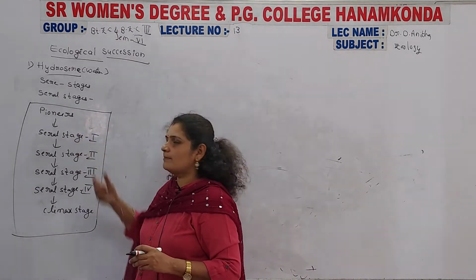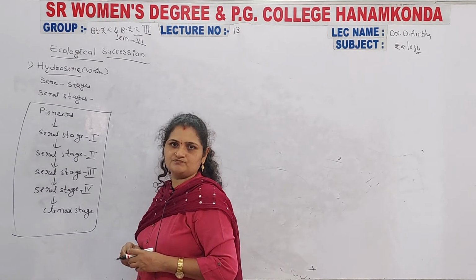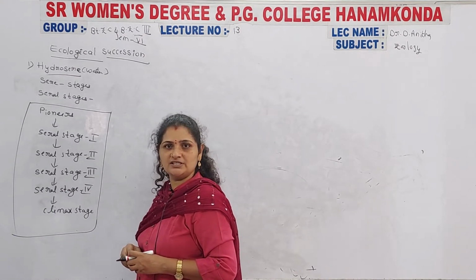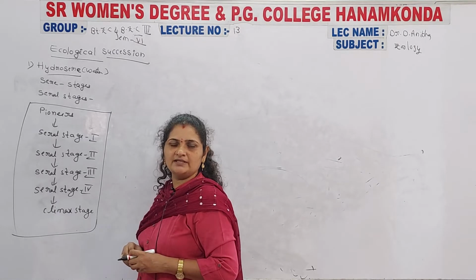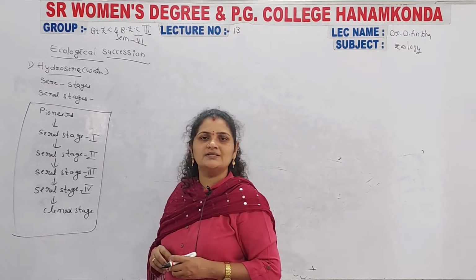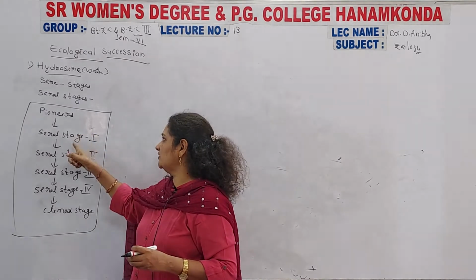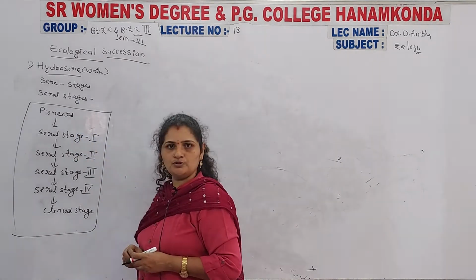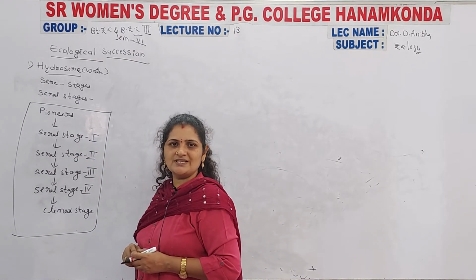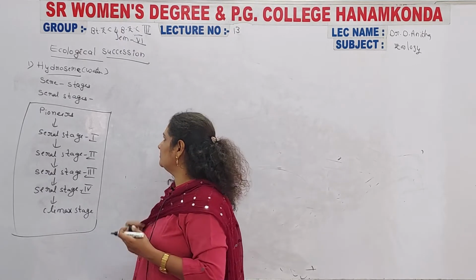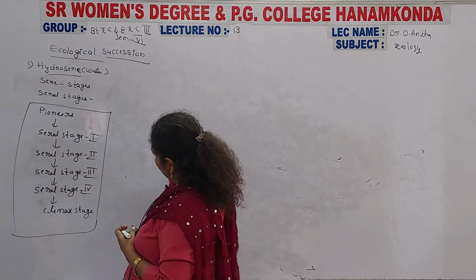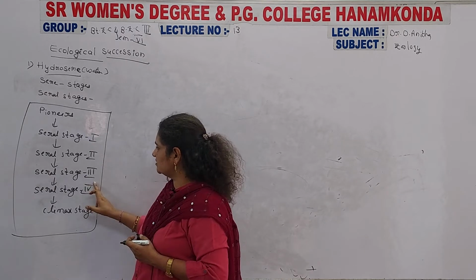The pioneers are the initiators. Pioneers are always the initiators of the participation, and they play a major role in the reconstruction of an ecosystem. The pioneers again convert and form the several stages, the developmental stages: stage 1, stage 2, stage 3, stage 4.